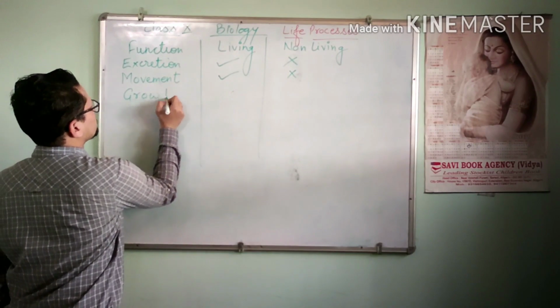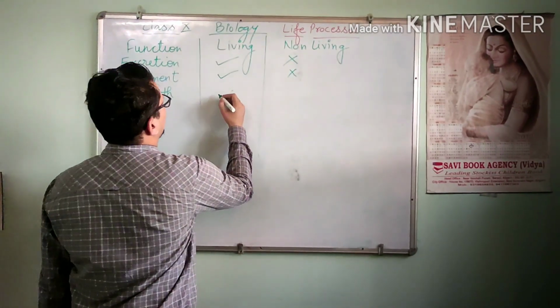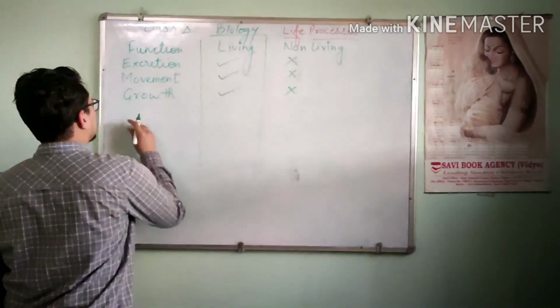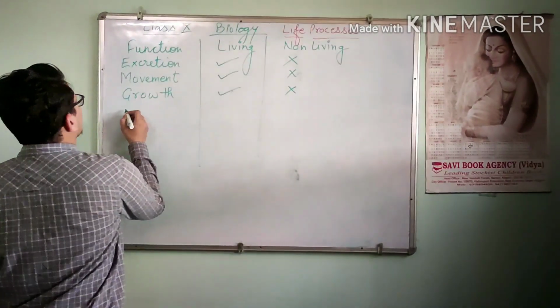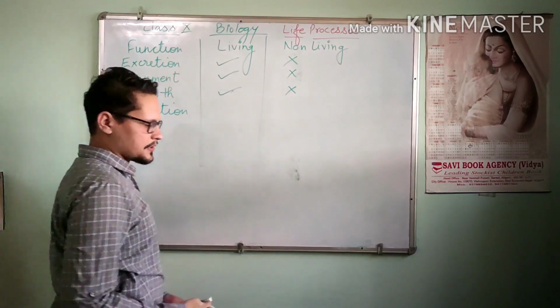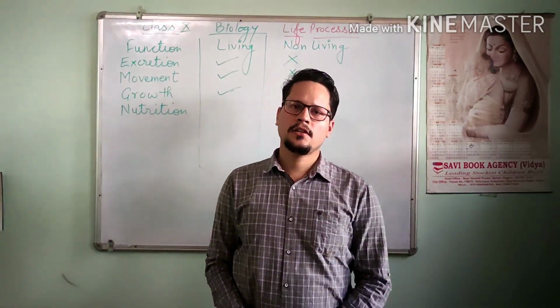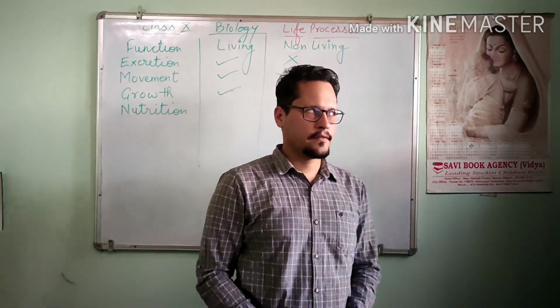Next is growth. Living things grow in size, but non-living things stay the same as they are. Nutrition: intake of food for getting energy so that they can survive.